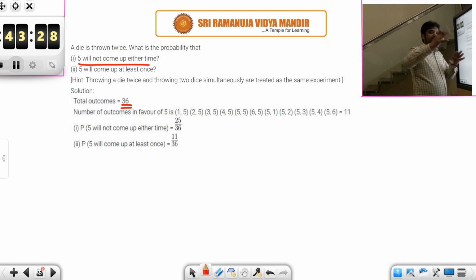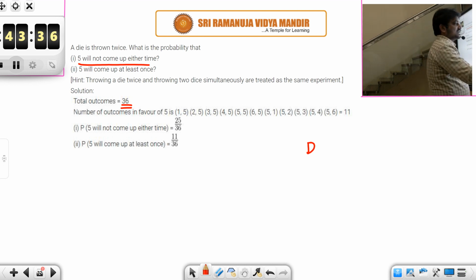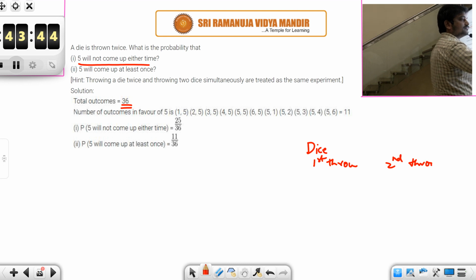So 6 into 6, 36 possibilities you will get. Out of this, 5 will not come up either time. Means this is the first throw, and this is the second.